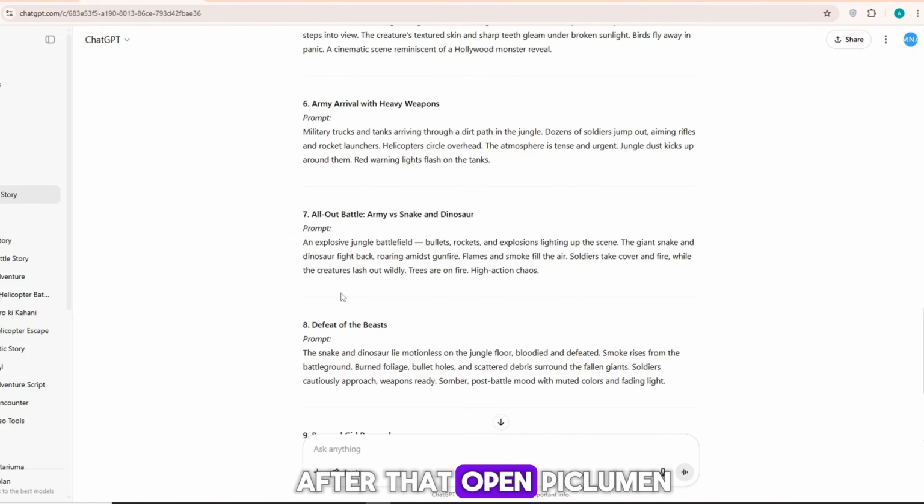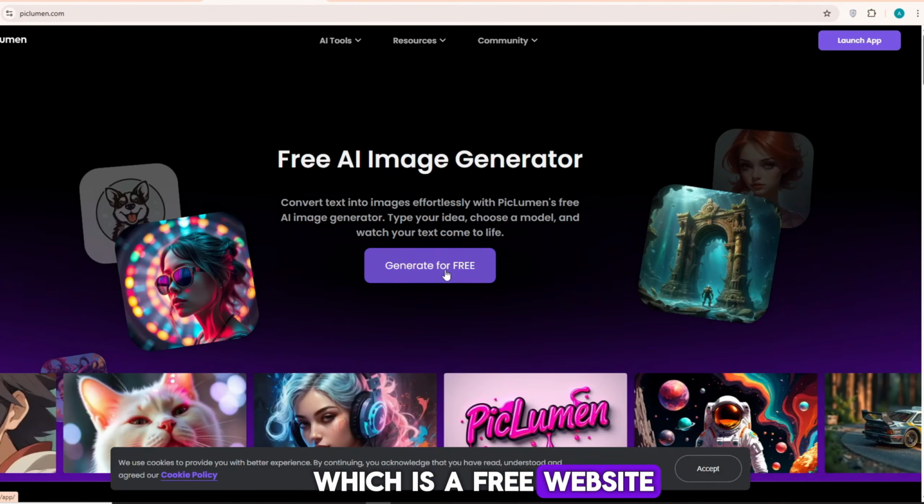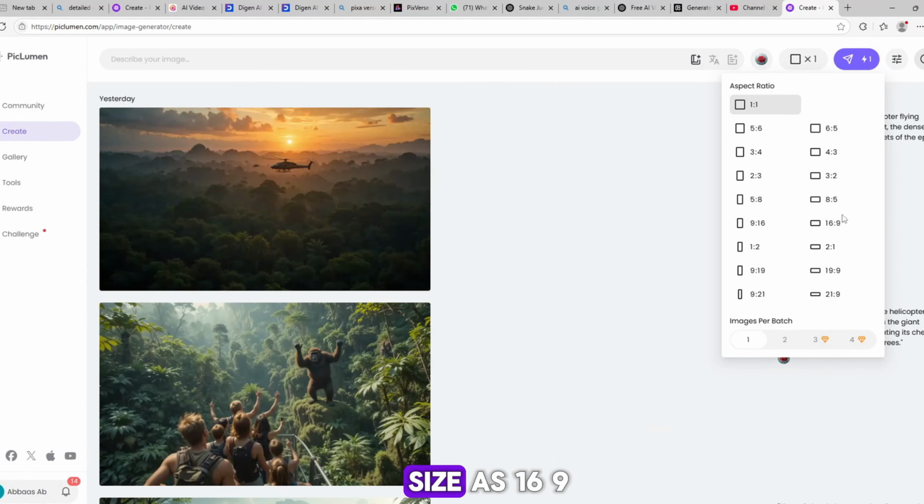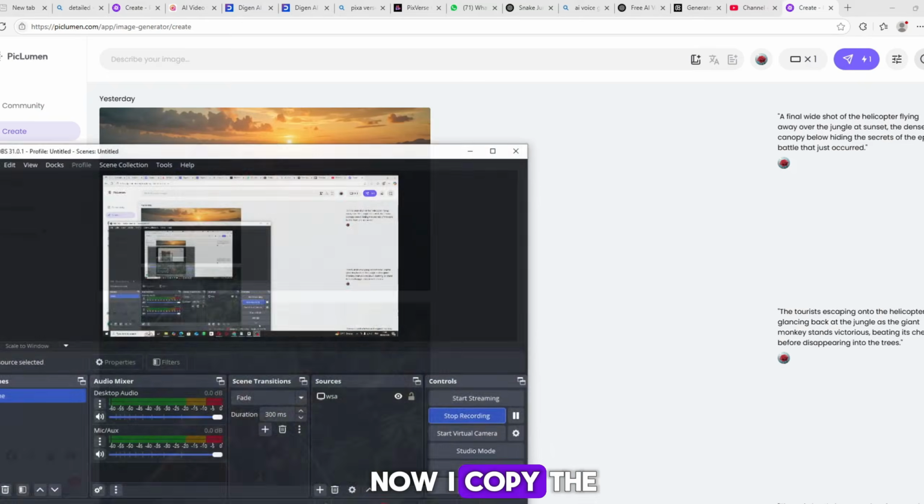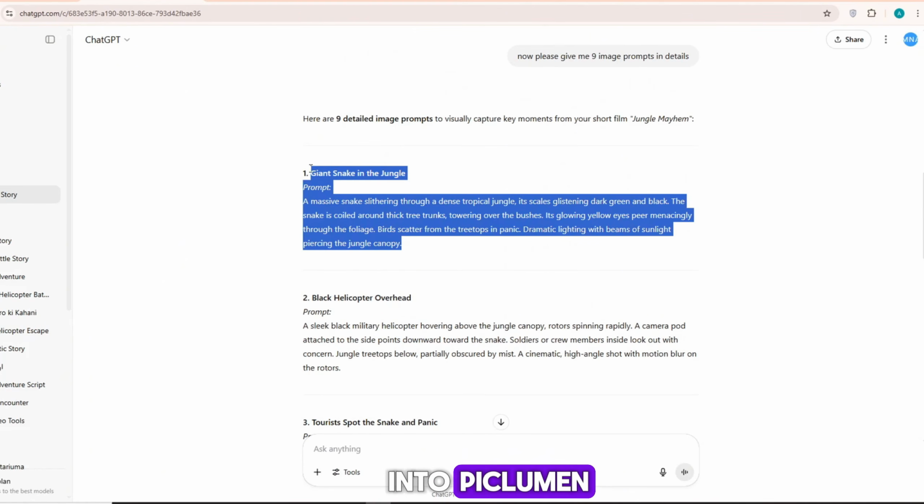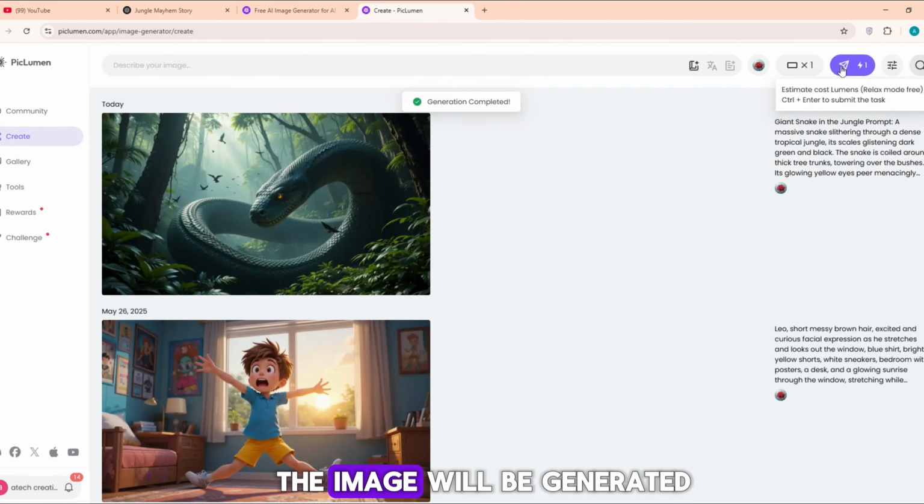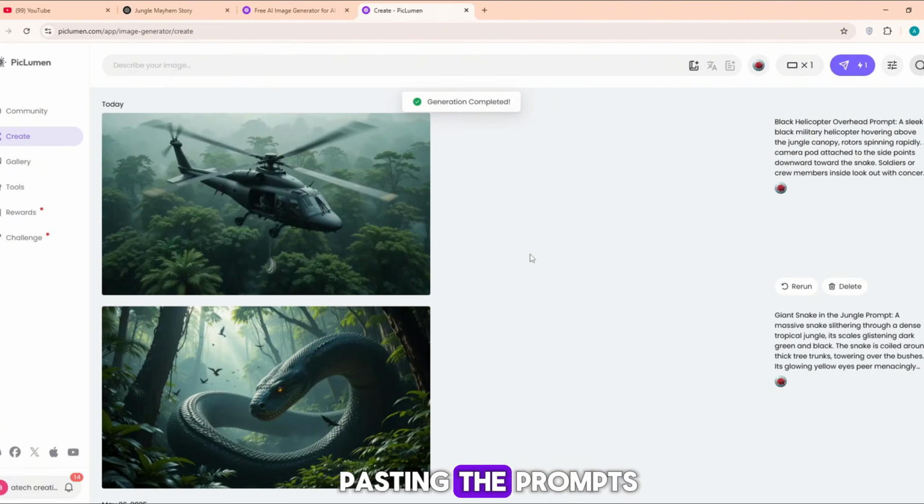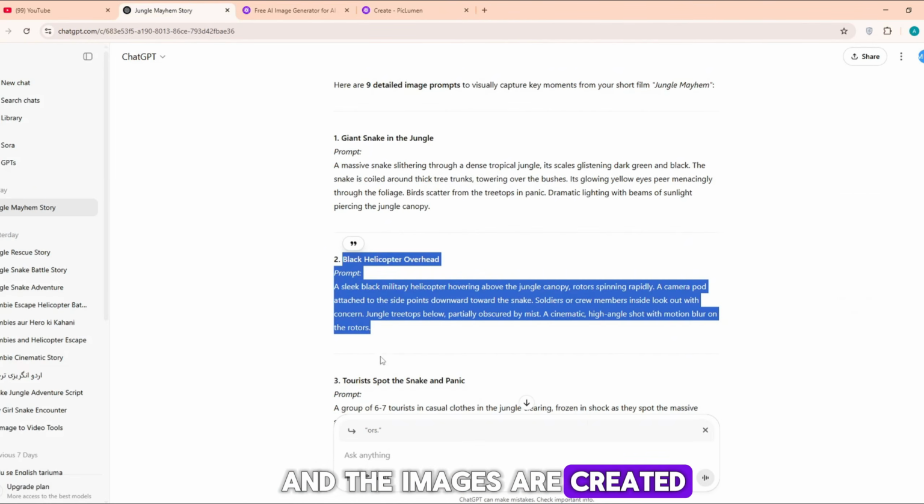After that, open Picculum, which is a free website where you can create many images. I select the image size as 16:9. Now I copy the prompt and paste it into Picculum. The image will be generated. You can see that I keep copying and pasting the prompts and the images are created.